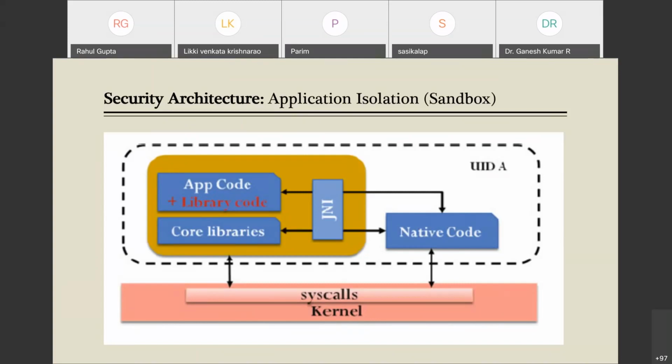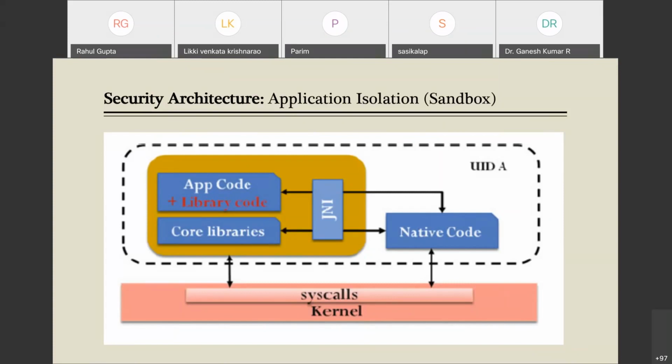Those permissions are standalone permissions for the particular apps in execution. When you grant a permission, let's say to access the internet or to read your contacts, it is only granted to that particular app. They are not meant for other apps in the system. So that is application sandboxing.